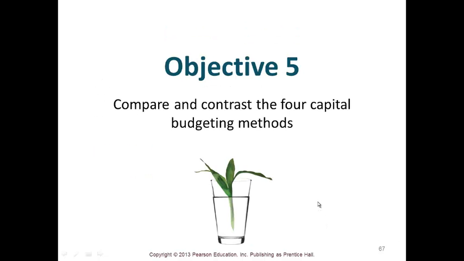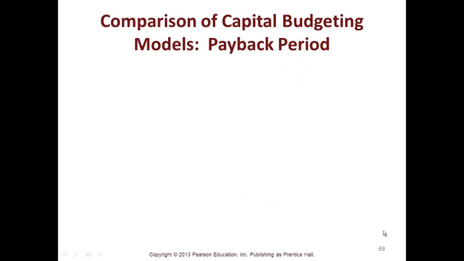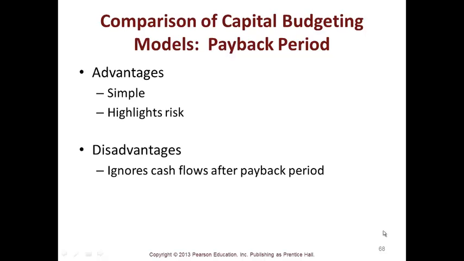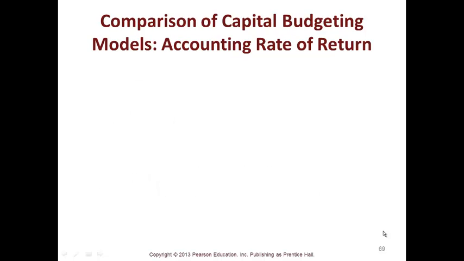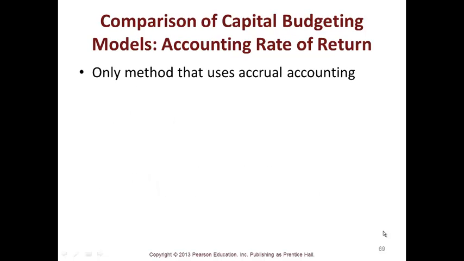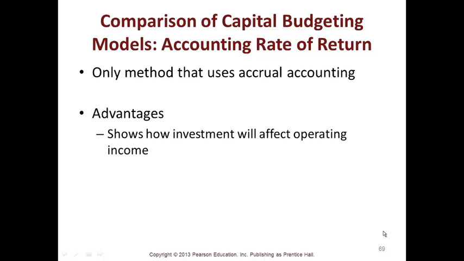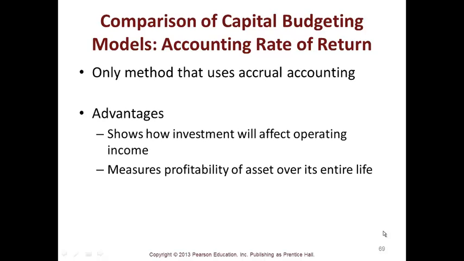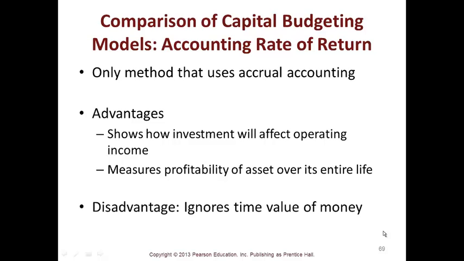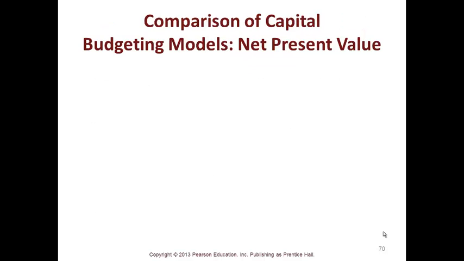Objective 5 is to compare and contrast the 4 capital budgeting methods. Comparison of the payback period: the advantages are that it's simple and highlights risk. Disadvantages: it ignores cash flow after the payback period, and it ignores the time value of money. The accounting rate of return is the only method that uses accrual accounting. It shows how the investment will affect operating income and measures profitability over the entire life of the asset. It ignores the time value of money also.